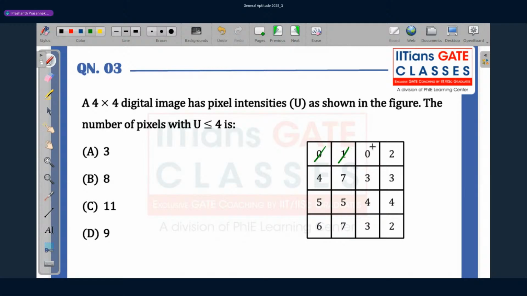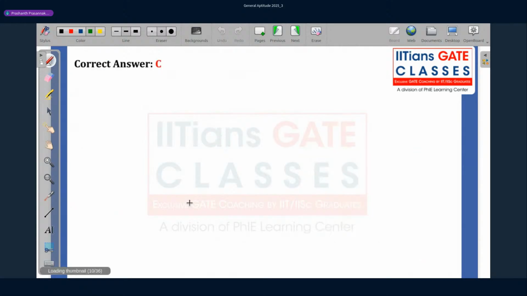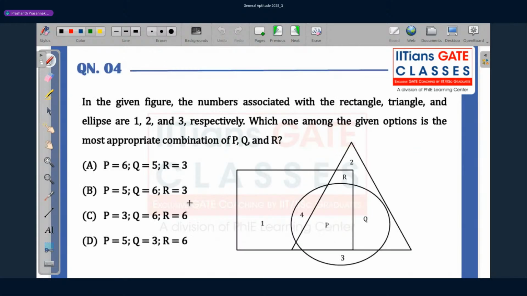That's 1, 2, 3, 4. We have less than or equal to, so equal to 4 also we have to count. This also I'll be counting. This I won't. 3, then 2 fours, then these two. So 3 over here, 2 over here, and 2 over here. Total of 4, 5, 6, 7, 8, 9, 10, 11. Option C is correct. Moving on to the next one.